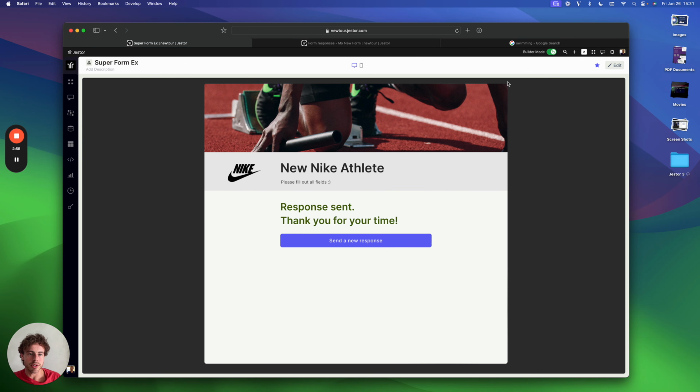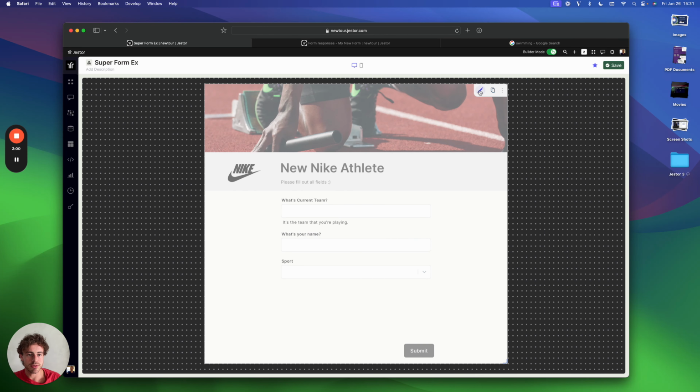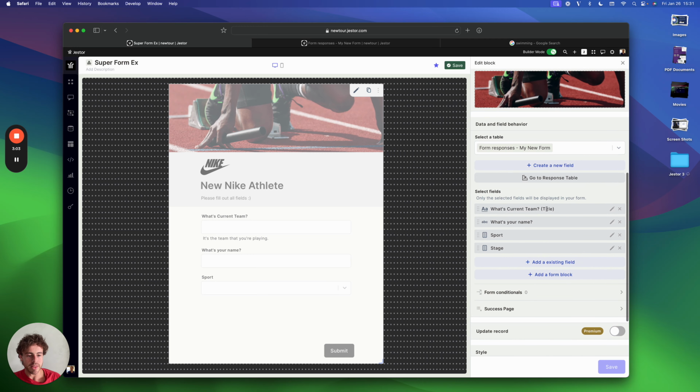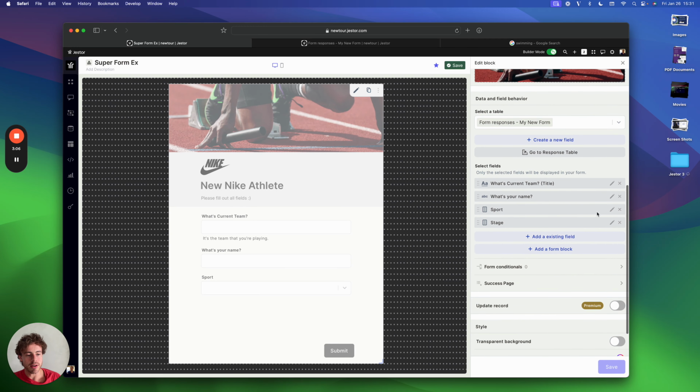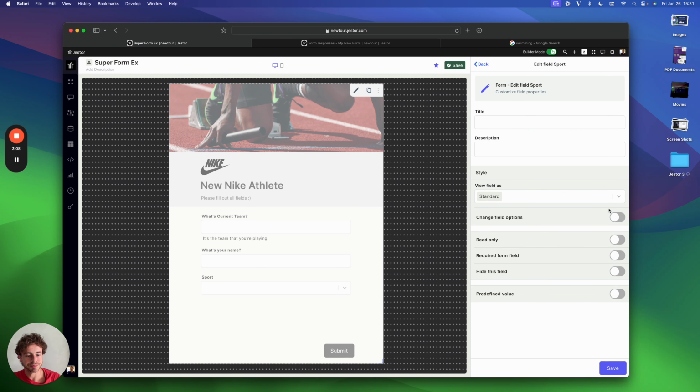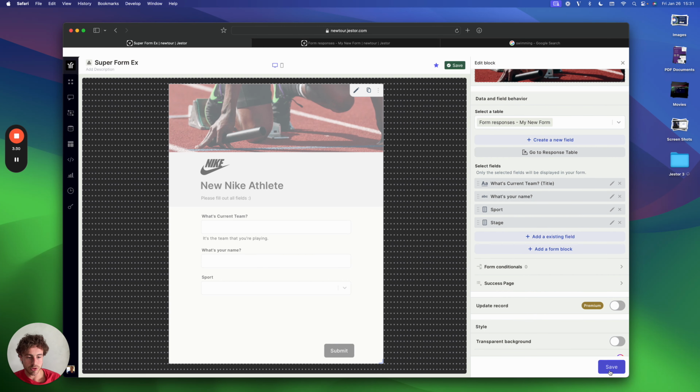There is more that we can do here. So let's give a new response. And now we are going to go here to sport. And maybe it's all the ones that are responding this, they are from a soccer team, for example. So I'll put this as read only. Predefined value, soccer. Soccer, save. So it will always show that this is one of the options, but they cannot change it.